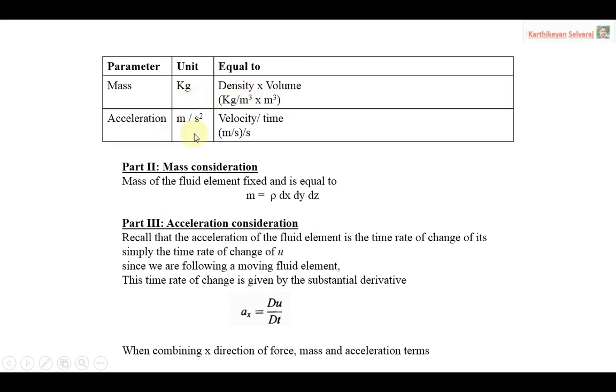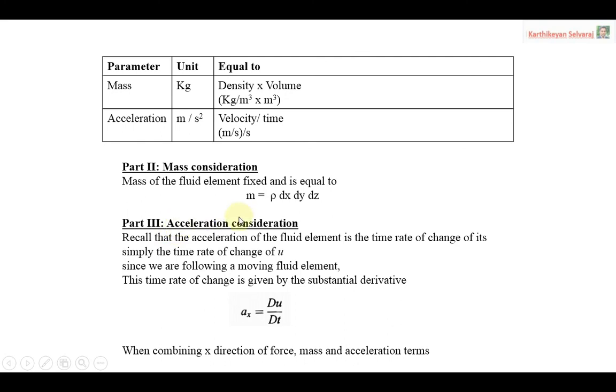Similarly, the unit of acceleration is meter per second square, which is velocity per time. We are going to equate these terms to replace with the mass and acceleration. So part 2, mass consideration: we can directly get the mass of the fixed fluid element, which is equal to density into volume. The density symbol is rho and the volume is dx, dy and dz. That is the equation for part 2, the mass consideration.